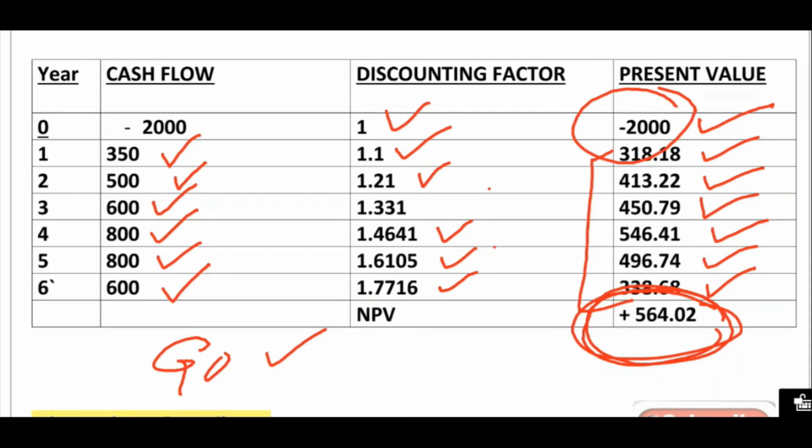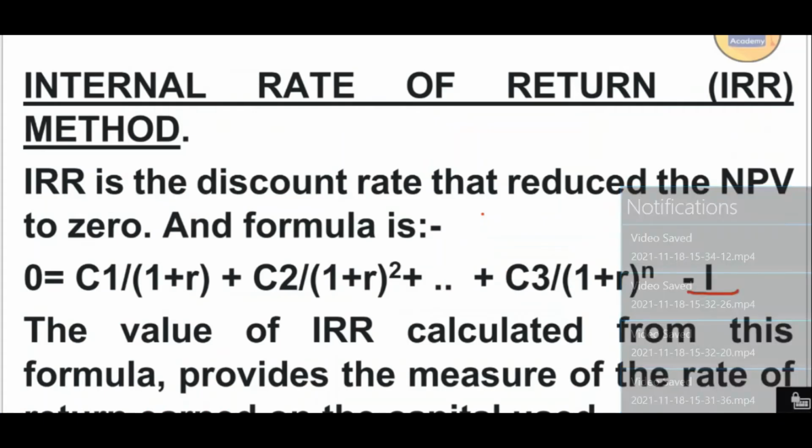So this is the method, net present value, where we can convert outflow and inflow together, all outflow and all inflow. Here in this example we have taken only one outflow, but in between there might be more outflows also. For that also you can take a negative value and arrive at one value. Accordingly we can calculate the net present value. So we can take all outflow and inflow together and arrive at a common value. If it is positive we can go for the proposal. If it is negative we should not go for the proposal. If it is zero we can decide depending upon other factors.